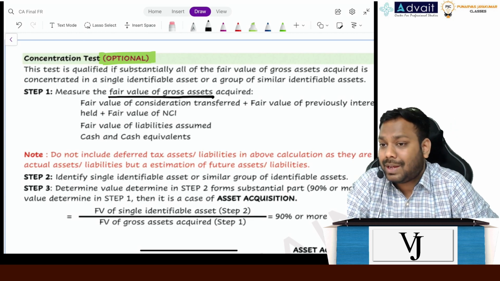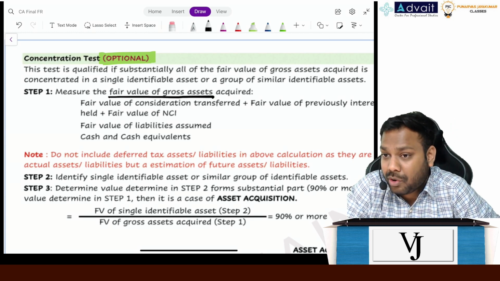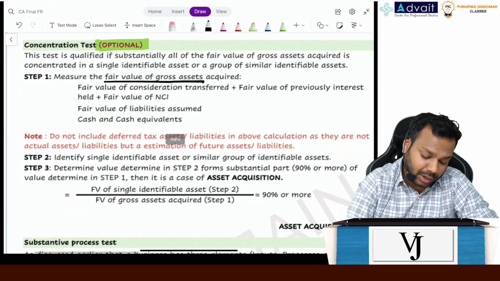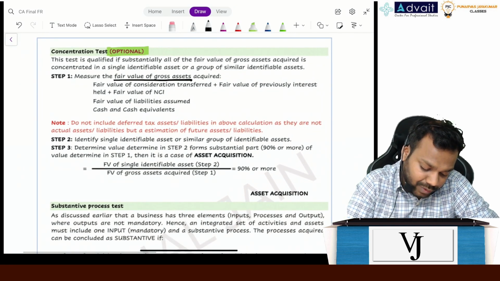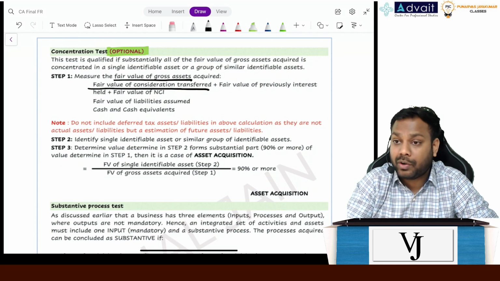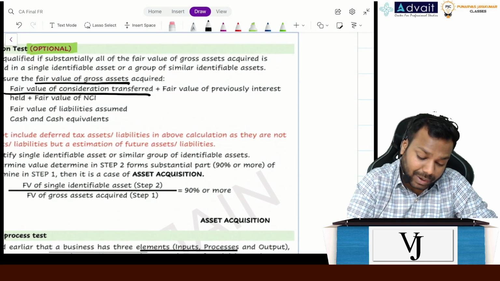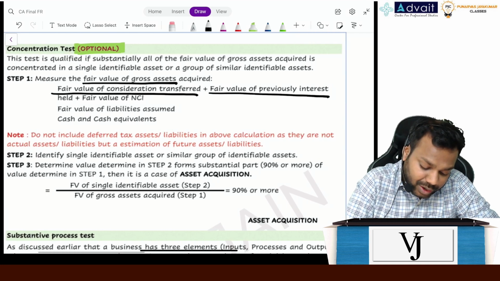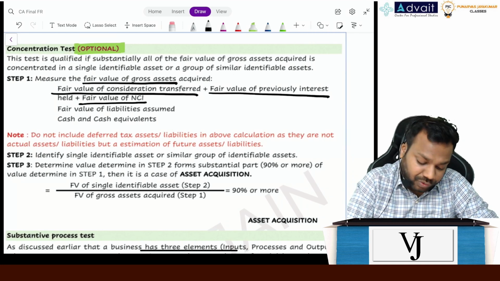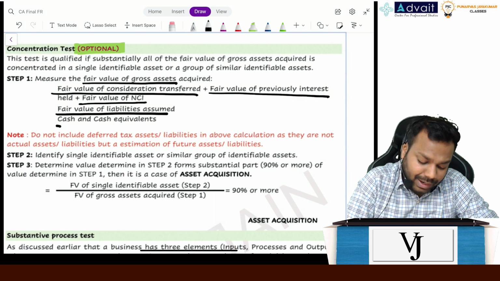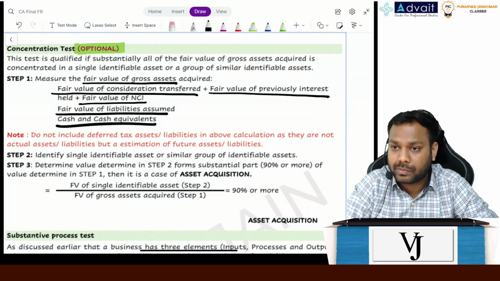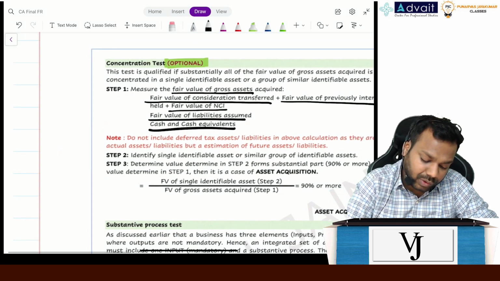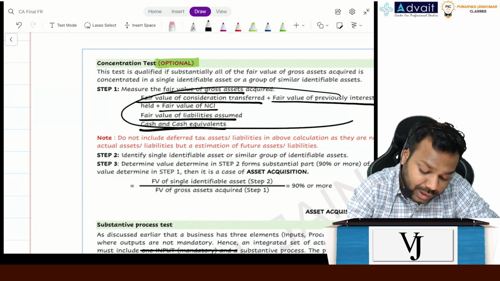Which you have to calculate using the fair value of the consideration transferred, plus the fair value of the previously acquired interest if you had any, plus the fair value of NCI, plus the fair value of the liabilities assumed, minus cash and cash equivalents. Clear?